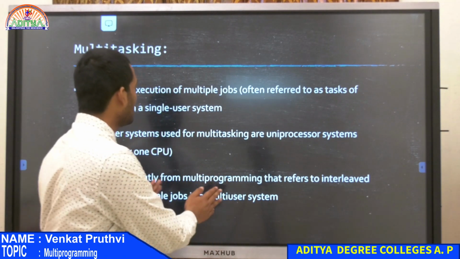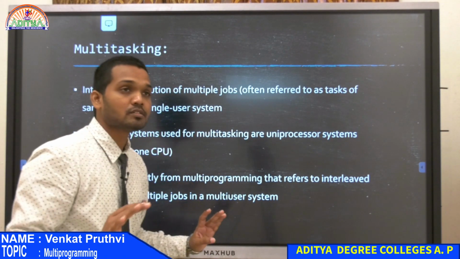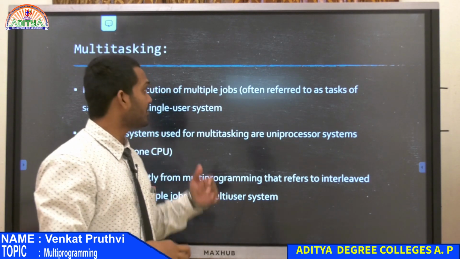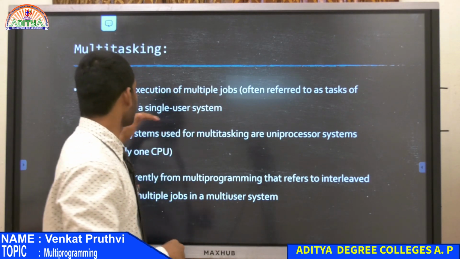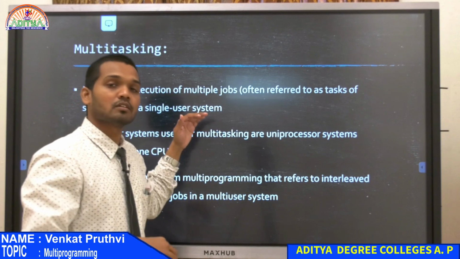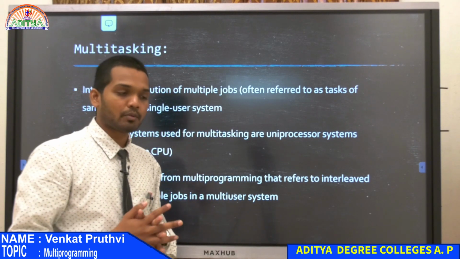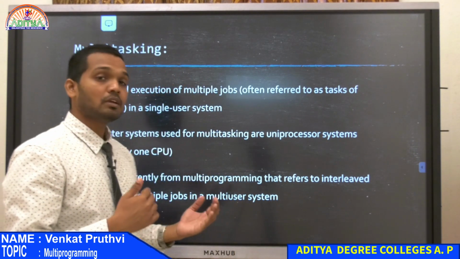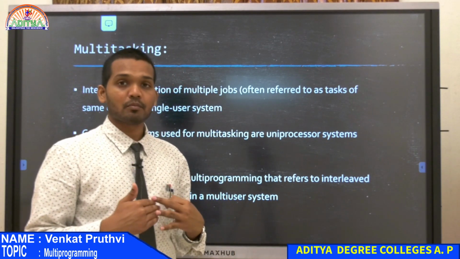The difference is that in multitasking, a single user is able to perform multiple jobs in a single user system. Suppose you have your own personal computer or laptop, and you are performing multiple jobs at the same time, right?